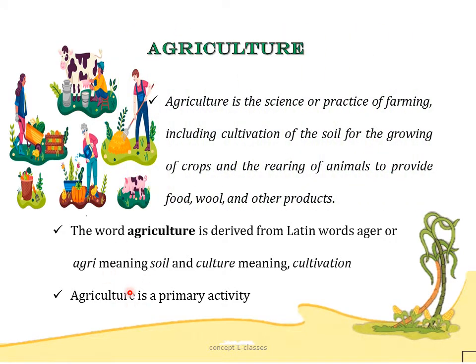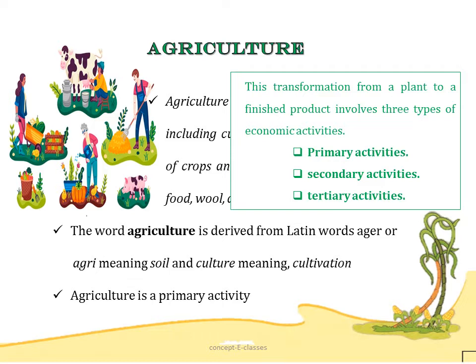Now agriculture is a primary activity. Now in order to understand that, first let's see what are primary activities. Now in the process of agriculture, the plants have to get transformed into different finished products. For example, the wheat that the farmers grow has to be processed in factories to make bread and biscuits from that flour. So this transformation from a plant to a finished product involves three types of economic activities: primary activities, secondary activities and tertiary activities.